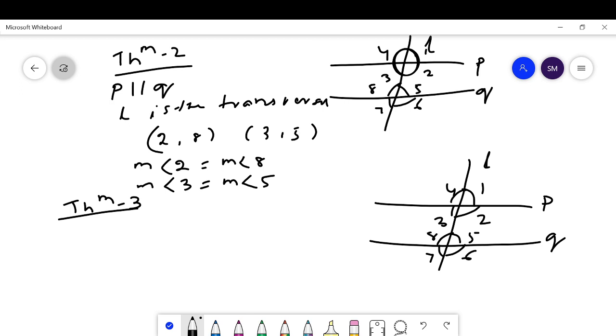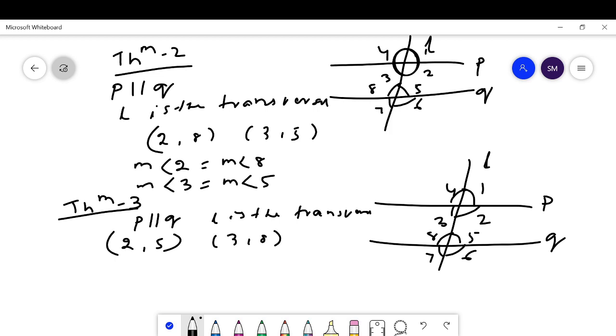Then while P is parallel to Q and L is the transversal, what are the co-interior angles or consecutive interior pairs? 2 and 5, and 3 and 8 are two pairs of co-interior or consecutive interior angles. Here theorem 3 says they are supplementary to each other.